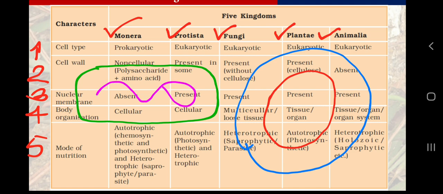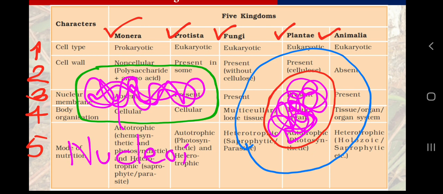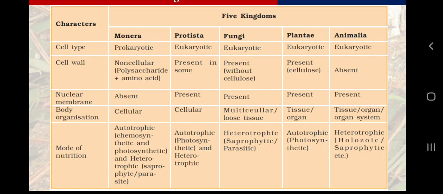The DNA, of course. So the DNA of a prokaryotic cell is present freely in the cell, and it is called nucleoid, and we can find this DNA in a eukaryotic cell within the nucleus. So this is the difference between prokaryotic cell and eukaryotic cell.